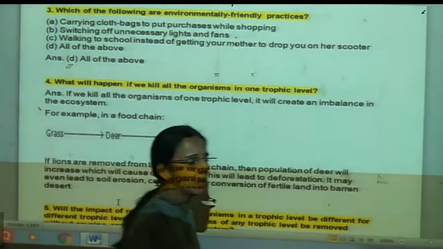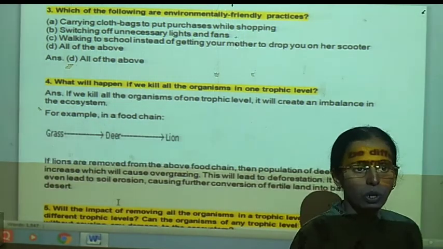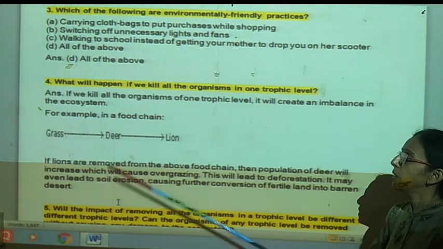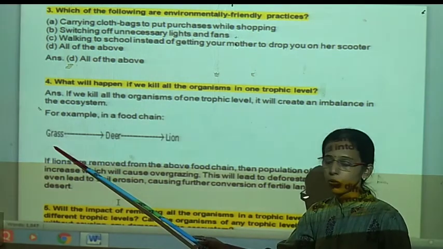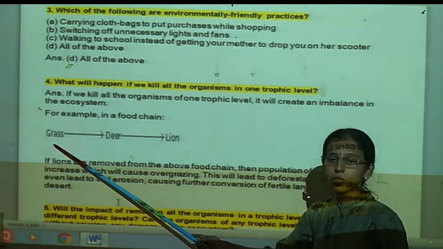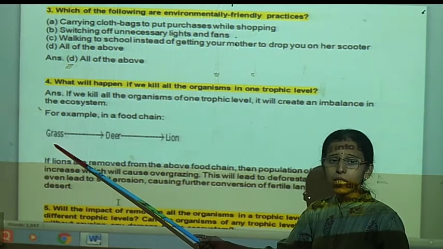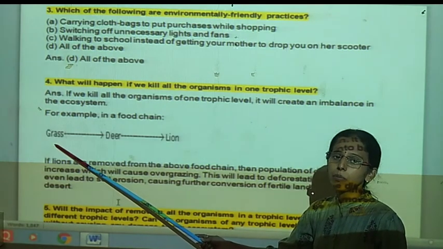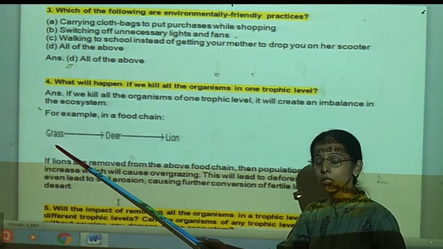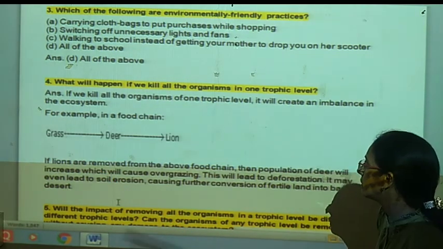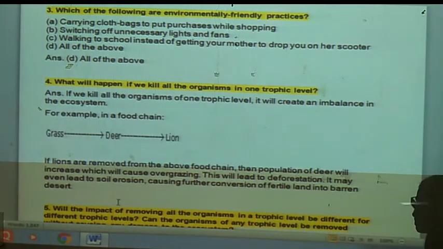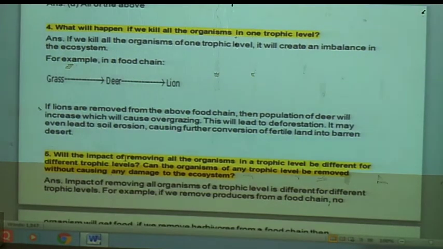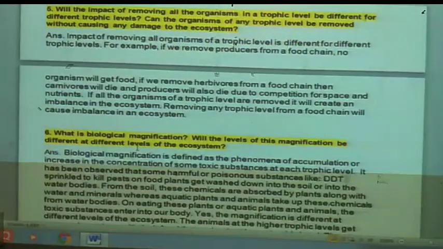If the lion number is reduced or if we kill all the lions, then the number of deer will increase. The deer are completely dependent on the grass, which is the producer. So they will eat that grass and deforestation takes place. When deforestation takes place, there is soil erosion, and when there is soil erosion, fertility decreases. In this way, every factor in the ecosystem or the food chain is very important.